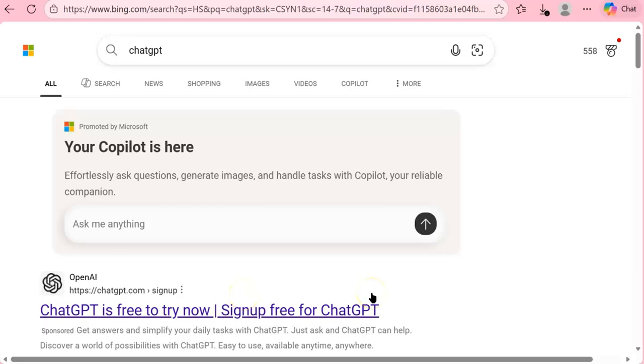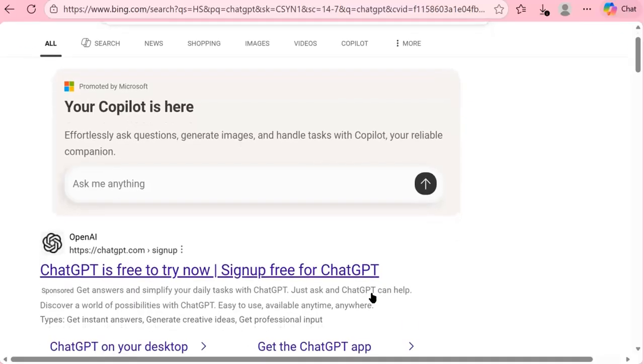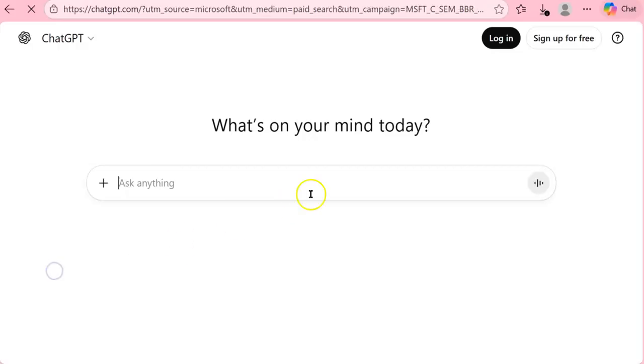Hello, for my EDU204 computer tech class, I'm going to be giving a tutorial on proper AI use for the AI ChatGPT.